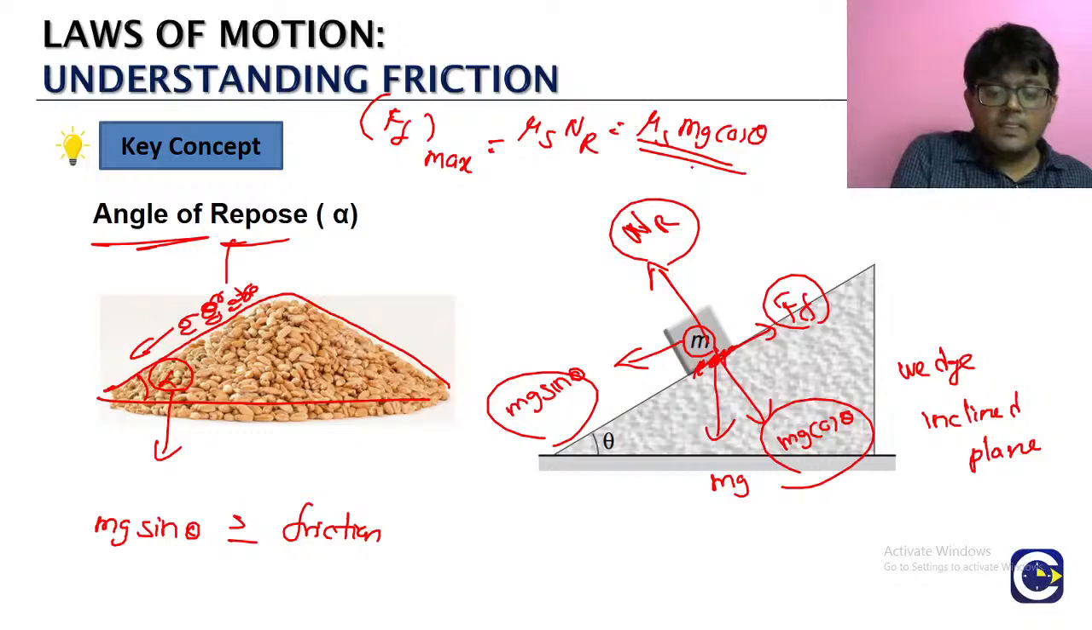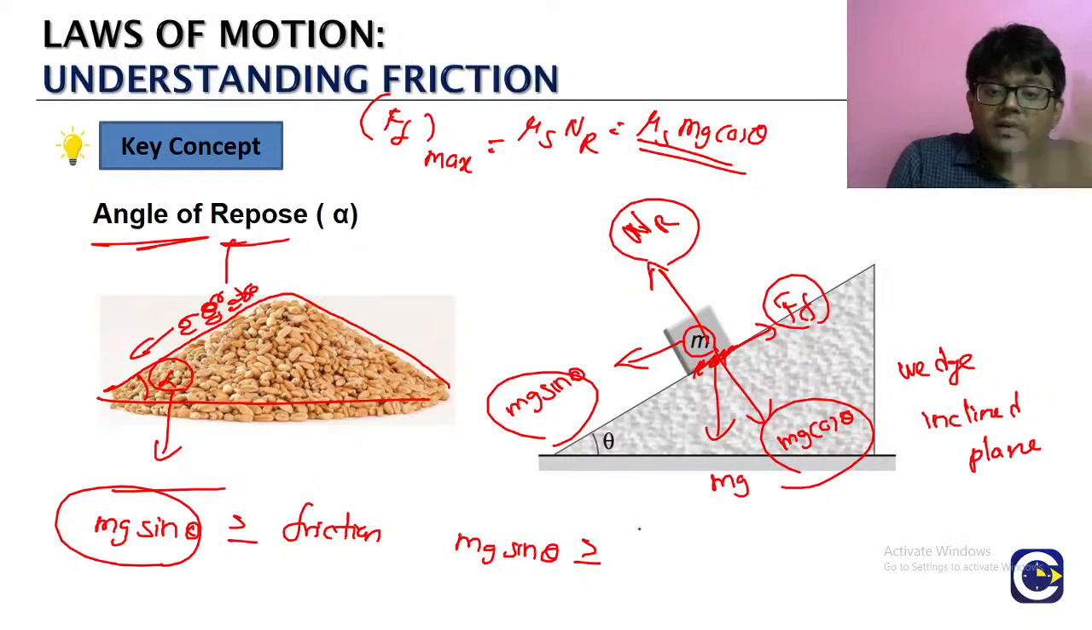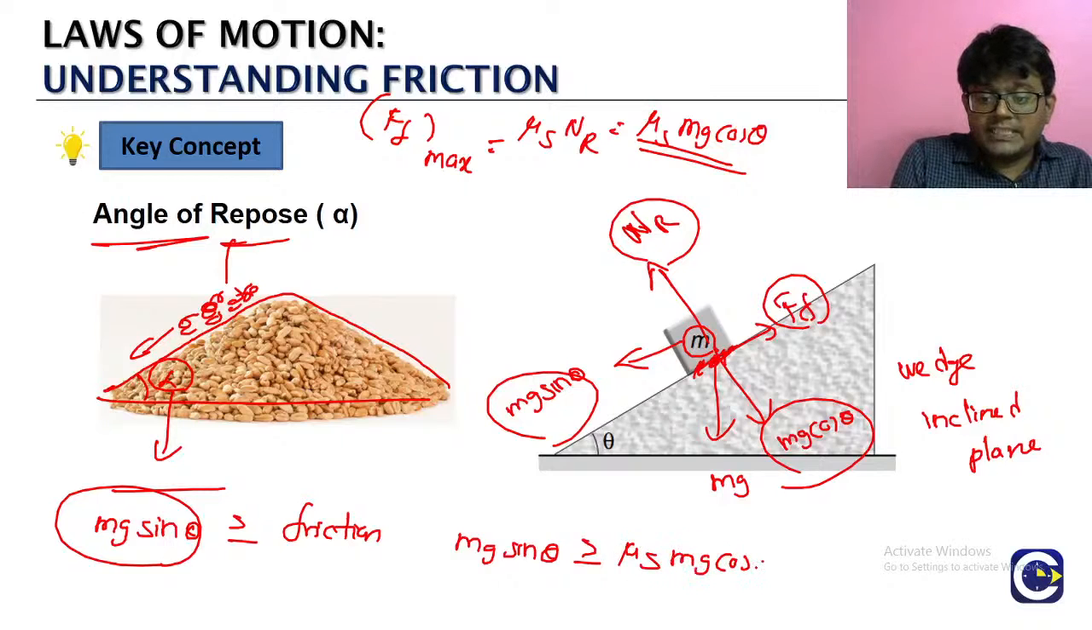So the maximum value that the static friction can have is mu s into mg cos theta. If you want the block to start going down, this downward force mg sin theta should be more than or equal to your limiting value of the static friction. Then the block will start going down. So what is it, mu s into mg cos theta.